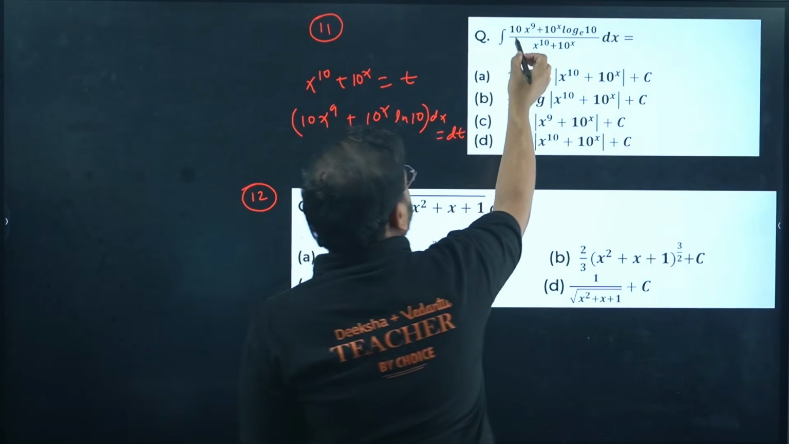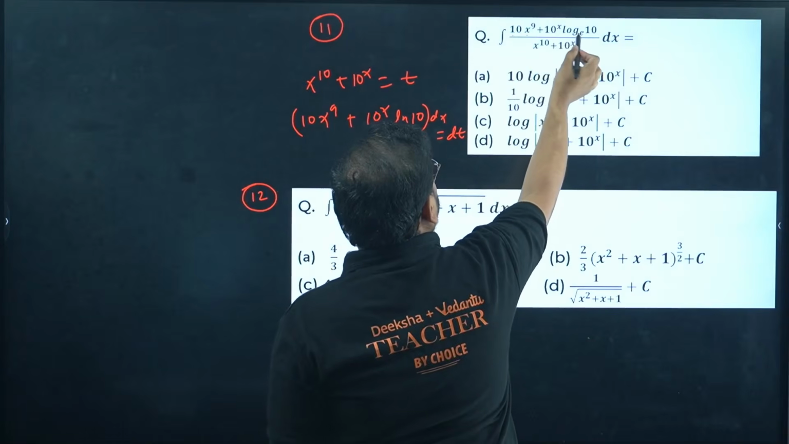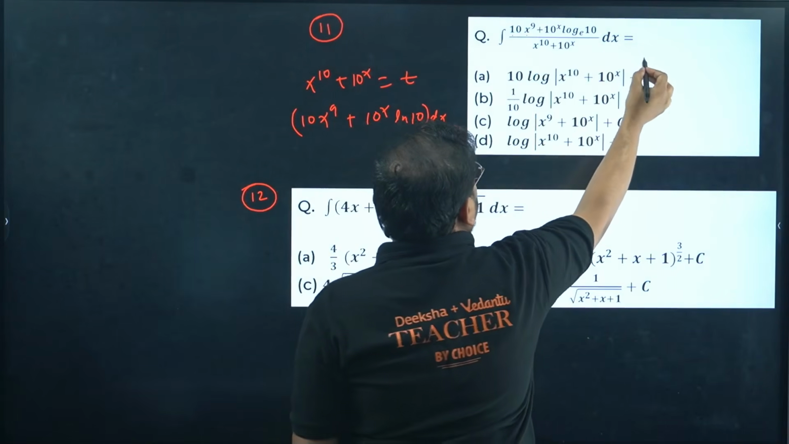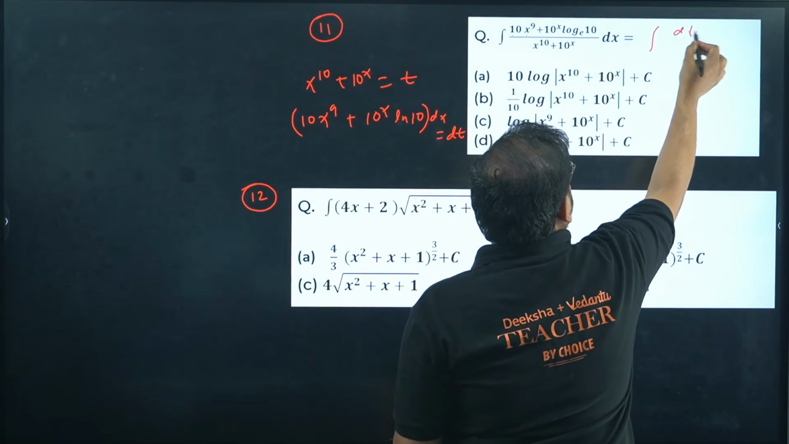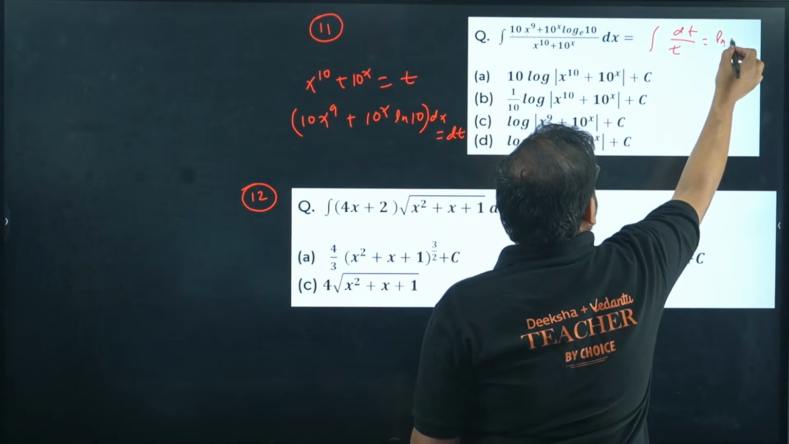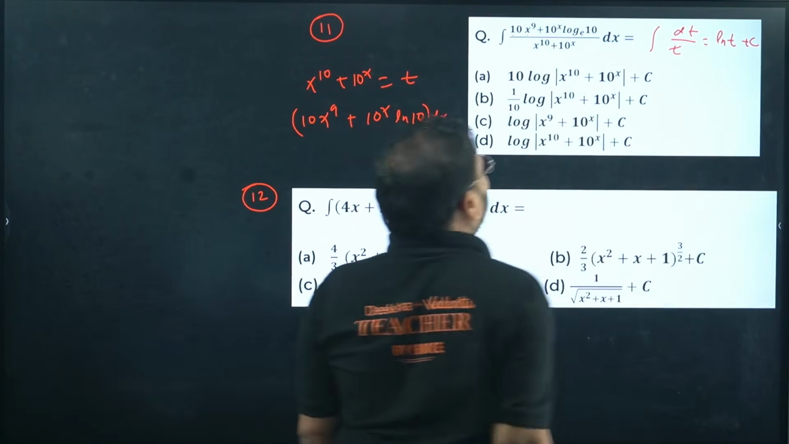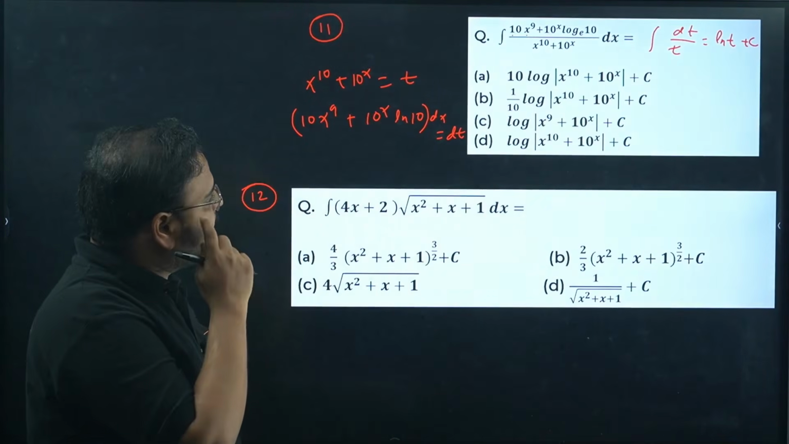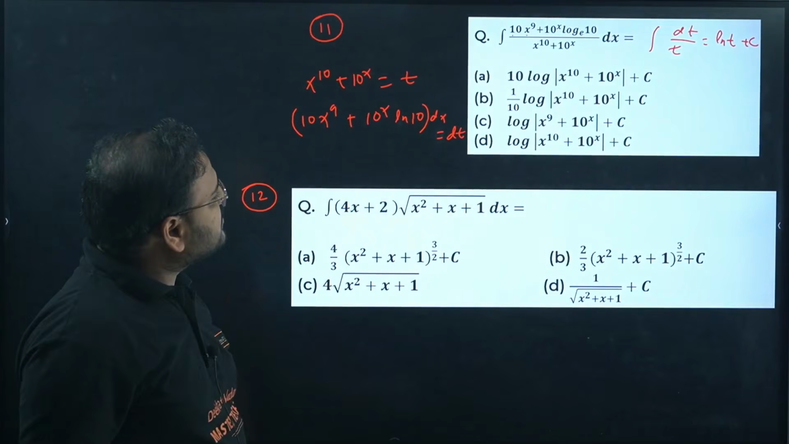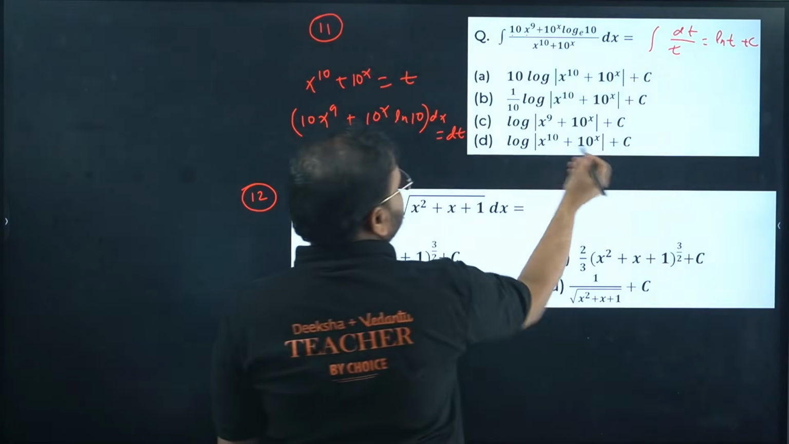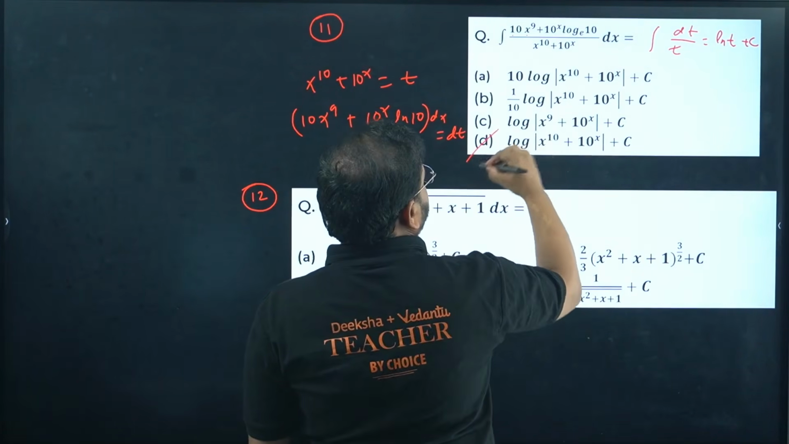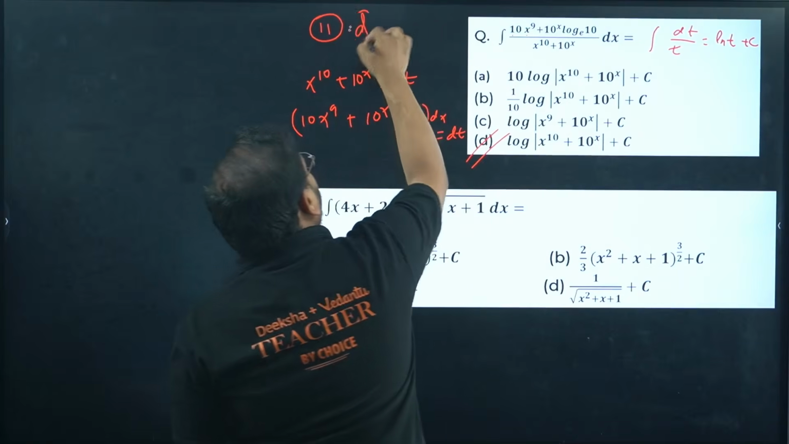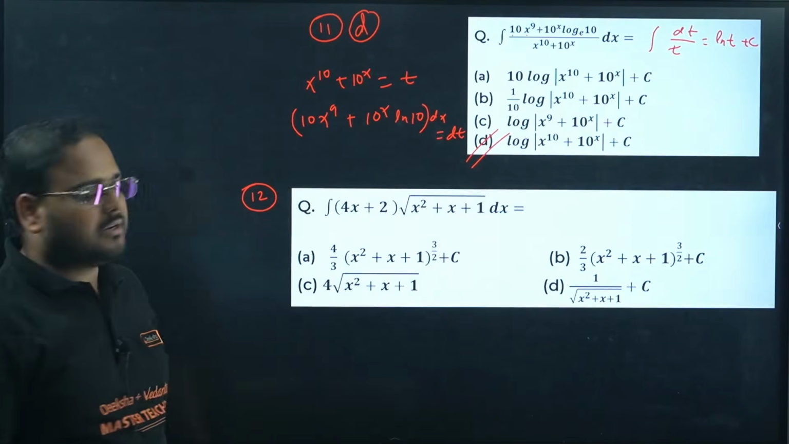Check the numerator: 10x^9 + 10^x ln 10. This is nothing but what? Integration of dt upon t. Answer is ln t + c, that is ln of the same x^10 + 10^x. Okay, what is the answer? Yes, D, right? Answer is D. 11th is D. Okay, 12th one.